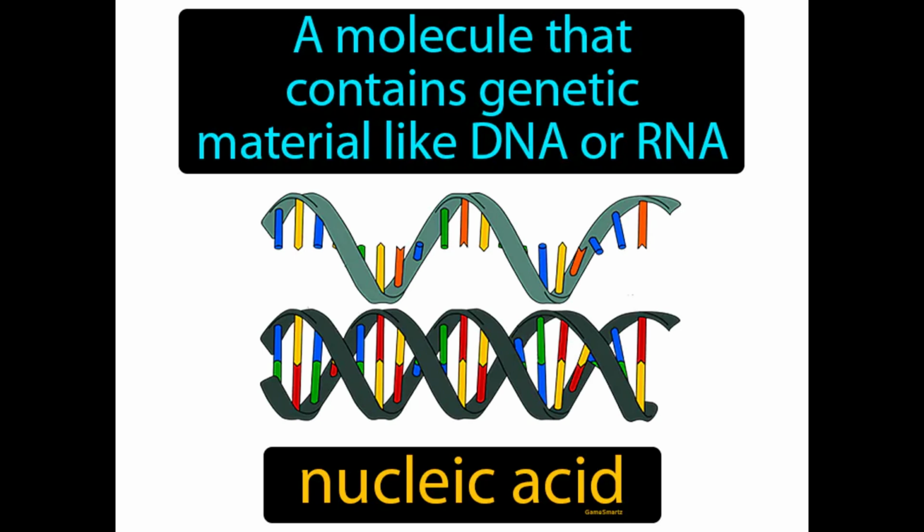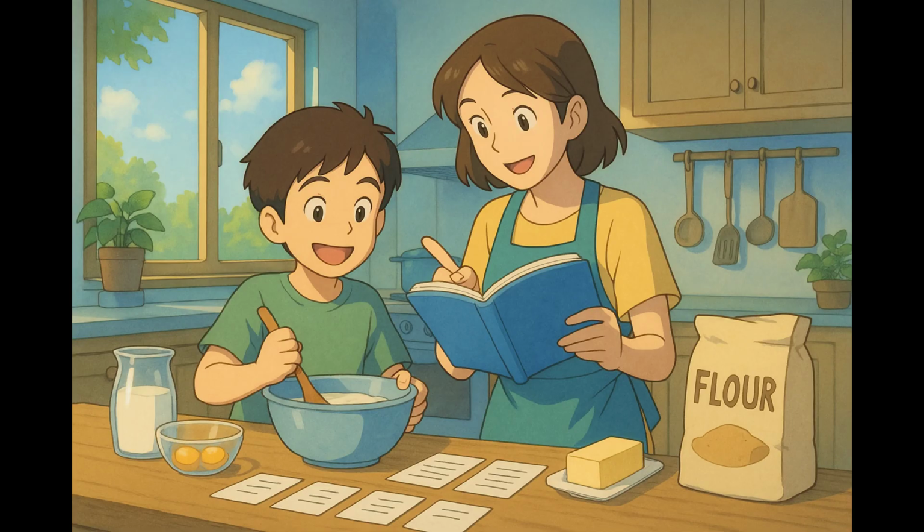A molecule made of nucleotides that contain genetic material, like DNA and RNA, is called nucleic acid. Nucleic acids are molecules that store and transmit genetic information in cells. Imagine trying to follow a complex recipe where each step is crucial to creating a delicious dish. Just like a recipe is made up of individual instructions that guide you to the final meal, nucleic acids like DNA and RNA are made up of nucleotides that store and transmit genetic information to create living organisms.